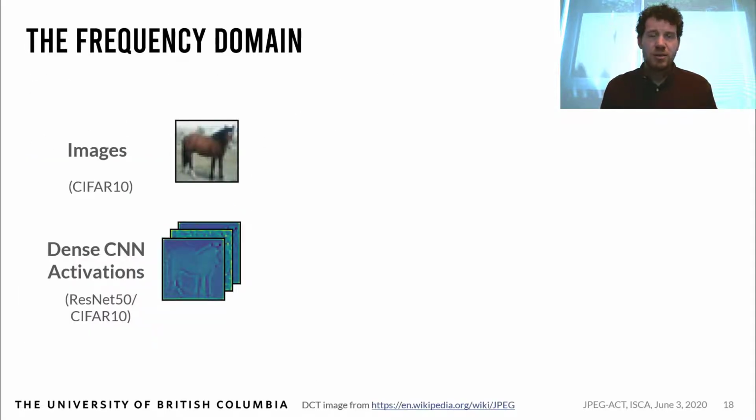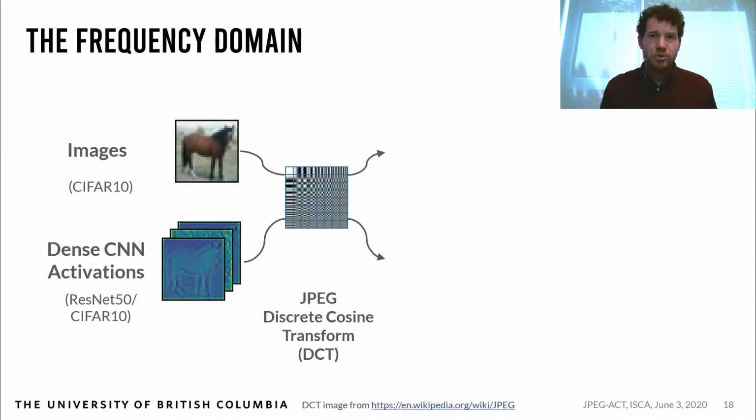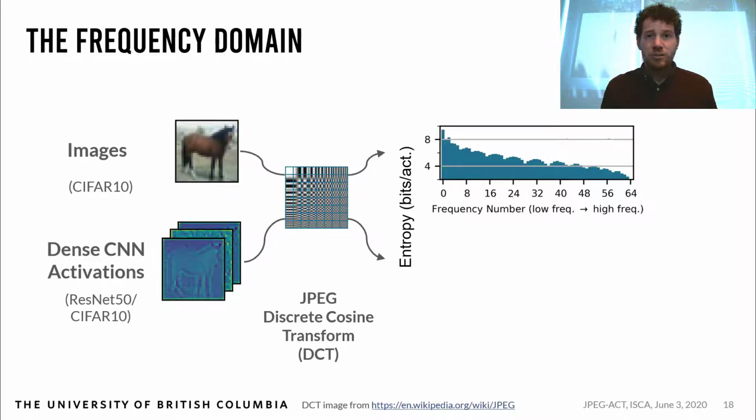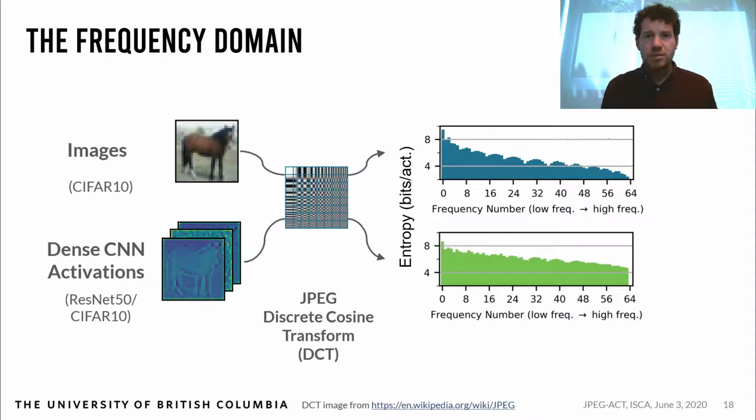Now let's talk about the frequency domain and how images and CNN activations are represented in it. JPEG works primarily through the discrete cosine transform, or DCT, which converts an image into magnitudes of these 64 2D frequency components. If we examine the variation of these components across an image, measured here using entropy, we can see that low frequencies, that's to the left, have a much larger variation. The slope profile tells us that there is more information in the low frequencies, or that there is a spatial correlation in the image. We see a similar trend with dense CNN activations, implying that there's also spatial correlation, but the distributions are slightly different. We've found that spatial correlation exists in all layers of all CNNs that we've examined, even deep networks.